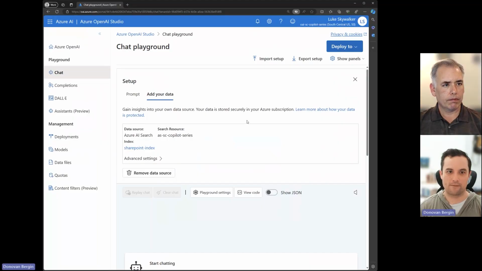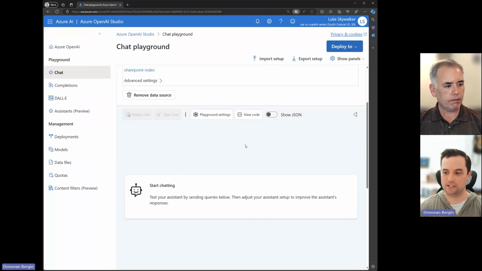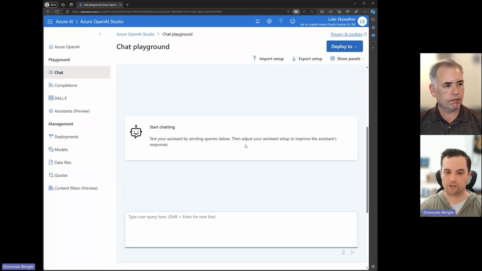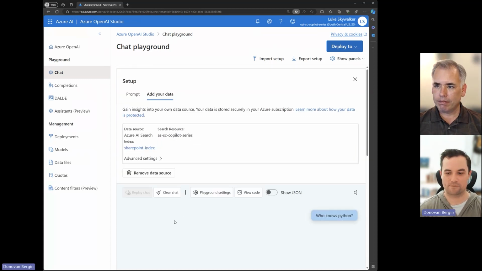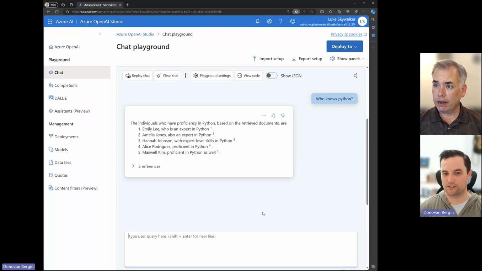All right, so here I am in Azure OpenAI Studio, which is part of that big cheese wheel that we're talking about. And there's a way that you can deploy this to Copilot Studio. I won't be going over that right now, but I will be showing you the results you can get if you've got a little bit more control. One of the tricky things about Copilot Studio is I might ask a question like, who knows Python? And it might give me one person, right? But let's see how we do with our customized model. So here we've got actually all the resumes that do have Python in them.